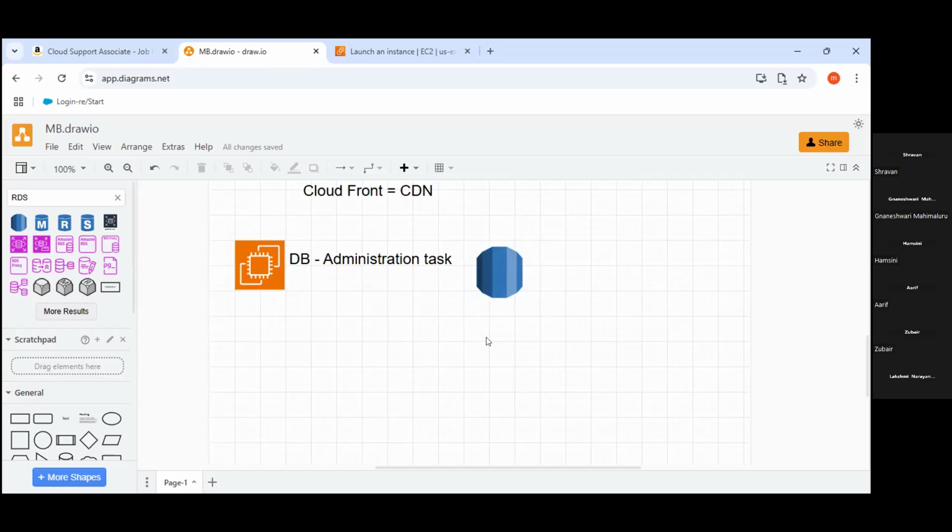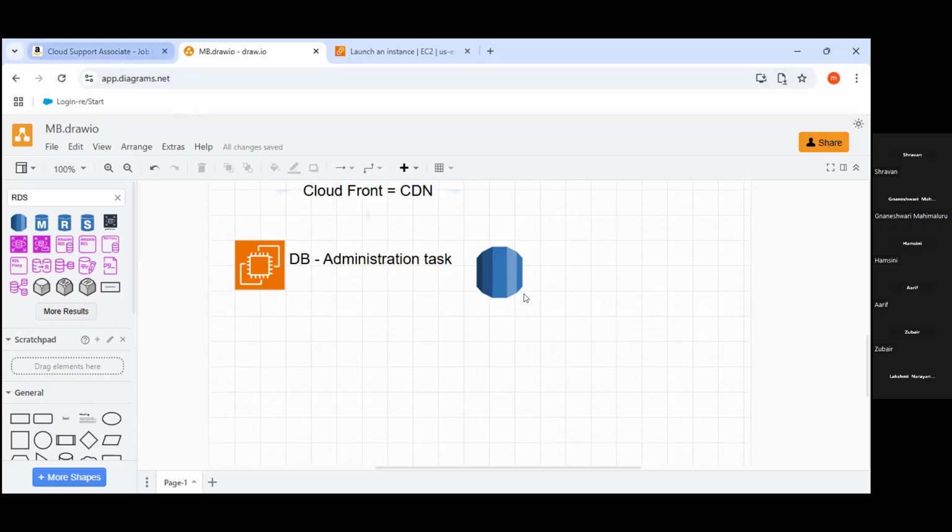Hope it's clear, right? Again, maybe they will ask you some queries, like how to create the tables, so just go through that once. Okay, how to create the table. I am just giving you the overview, guys. What is the difference between EC2 instances and RDS? Basic understanding is needed.